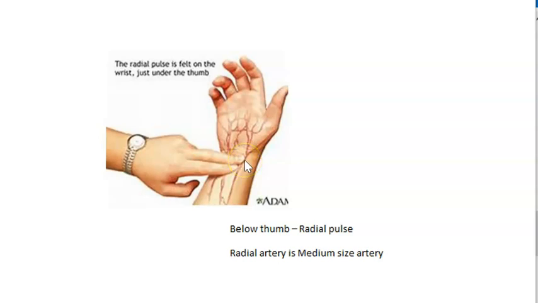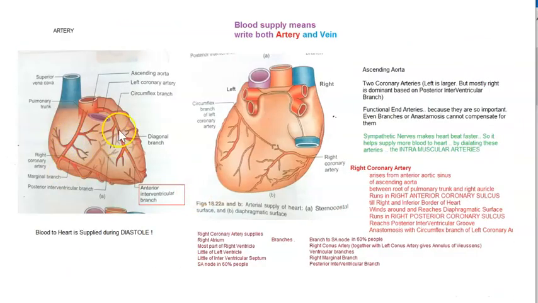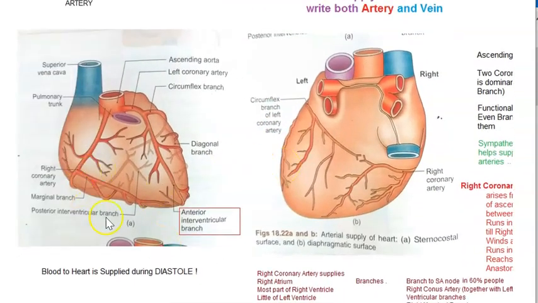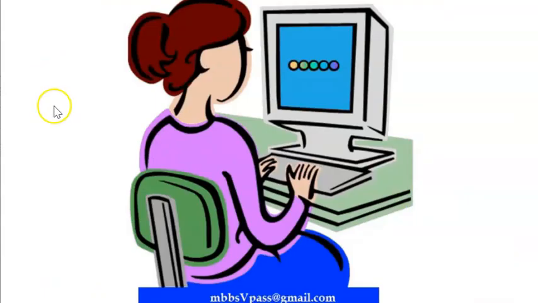Radial pulse. You're trying to palpate the radial artery, isn't it? It's a medium size artery. The blood supply to the heart itself, how does it happen? Via coronary arteries, guys. This is important for you to know. You have the right coronary artery. Here you have the left coronary artery, which is coming from the ascending aorta. Very important for you to know these branches. Obviously there will be venous drainage also for the heart.